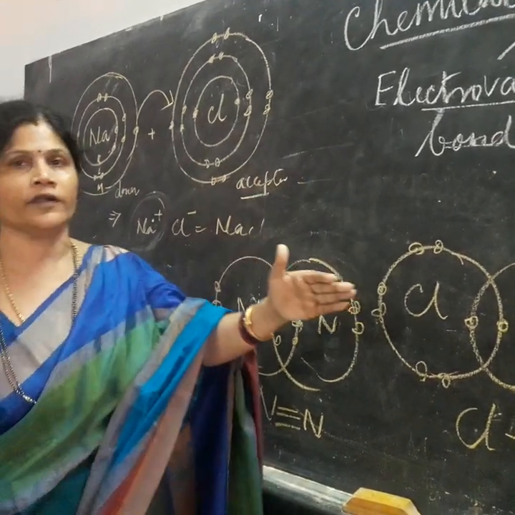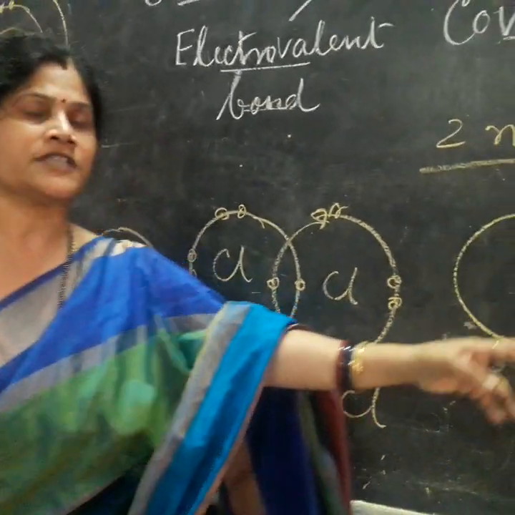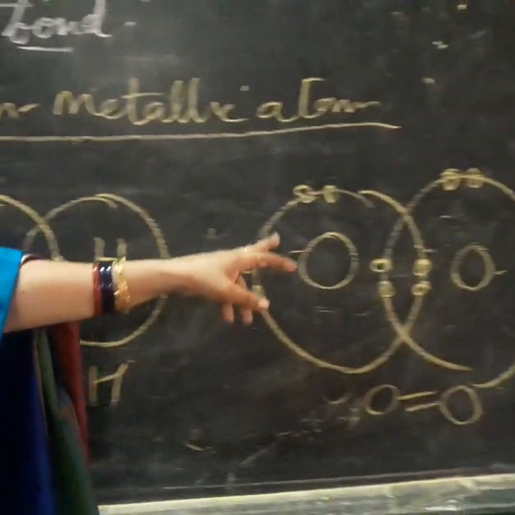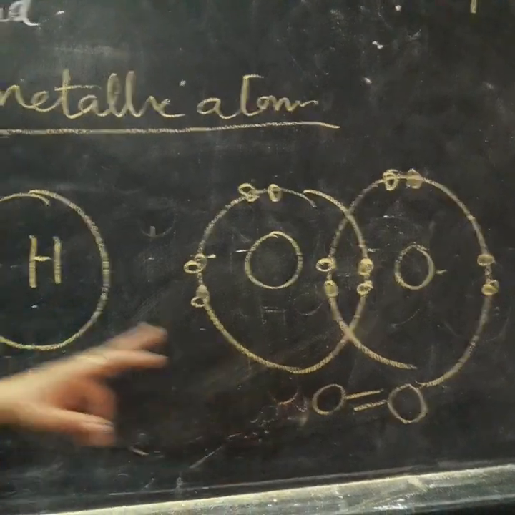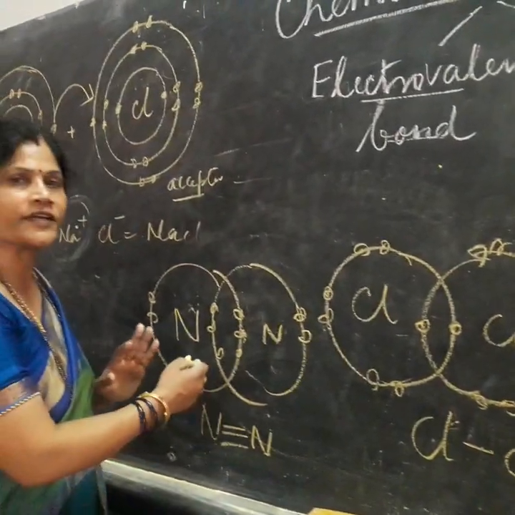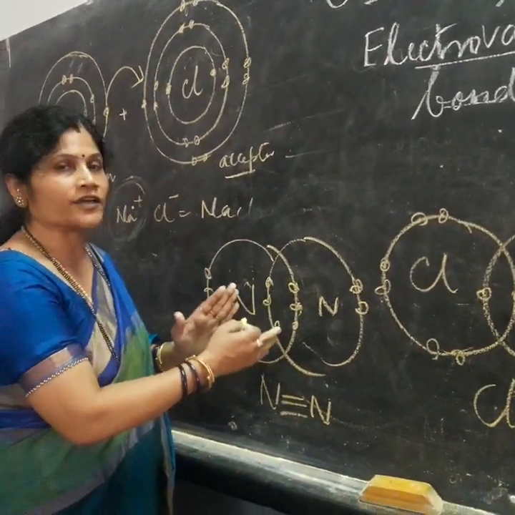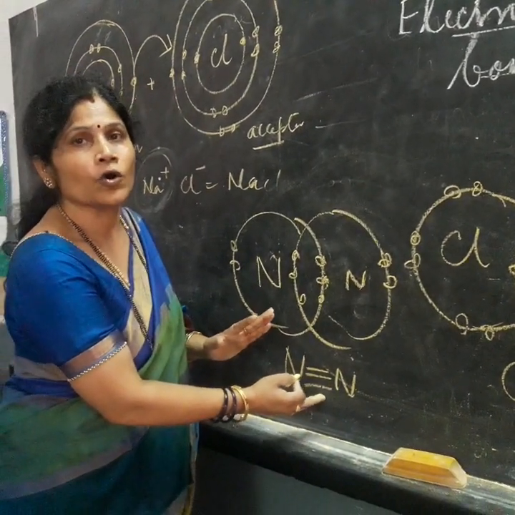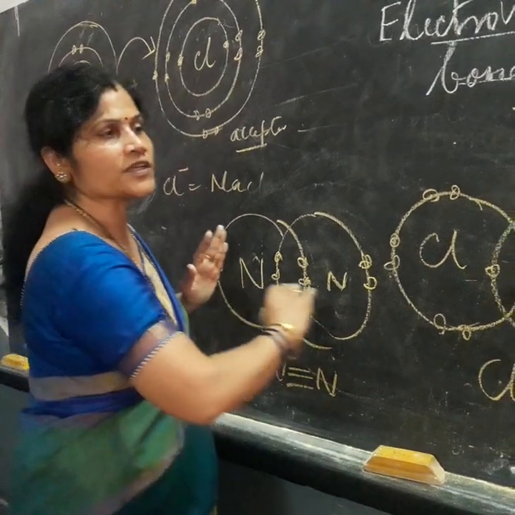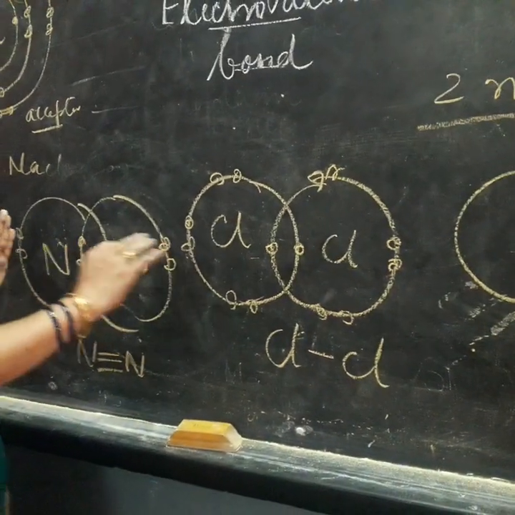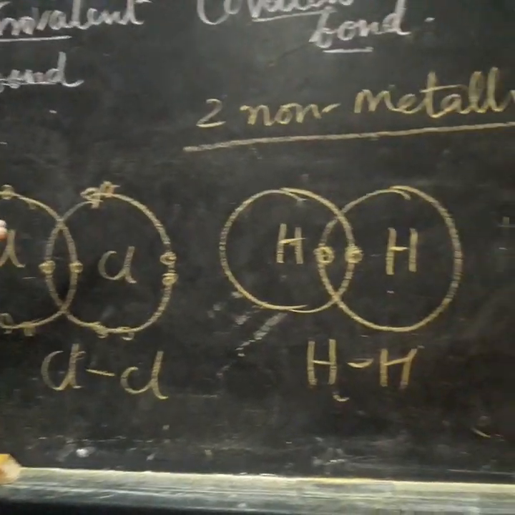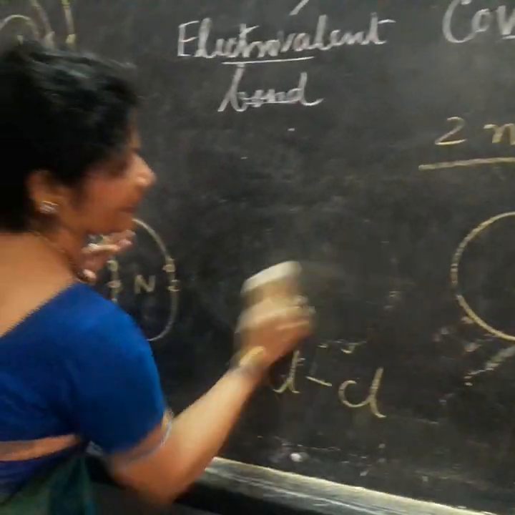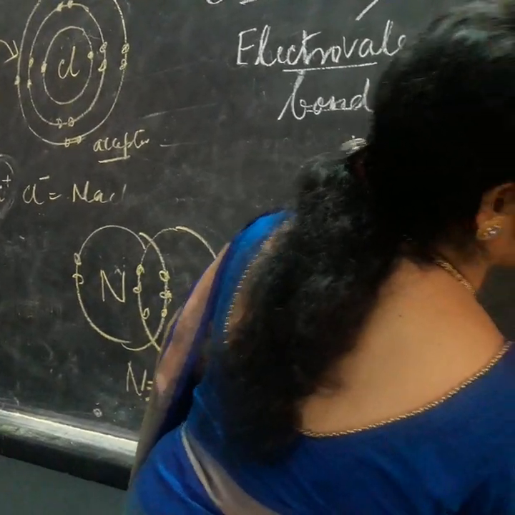So in a covalent bond, if the combining atoms share a single pair of electrons, it is single covalent. If they share 2 pairs of electrons, it is double covalent. If 3 pairs of electrons are shared among the combining atoms, we call it a triple covalent bond. Now I had given you the structures of atoms of the same element combining together: single covalent, double covalent, triple covalent. Let me draw a diagram of different atoms combining together.